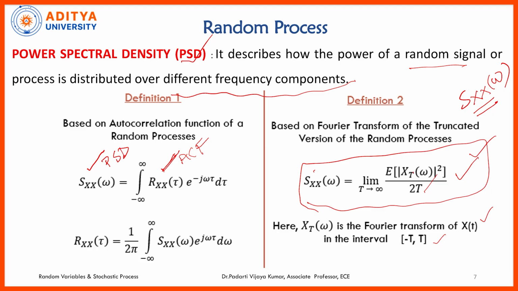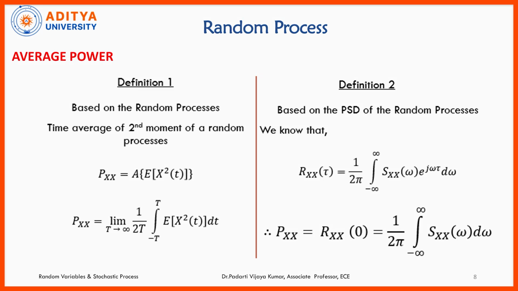So power spectral density and autocorrelation function form a Fourier transform pair. If you know the autocorrelation function, you can compute the power spectral density, or if you know the power spectral density, you can compute the autocorrelation function. Both are possible, simply by applying Fourier transform and inverse Fourier transform. We will see the derivation and how this relation is obtained in the coming slides.